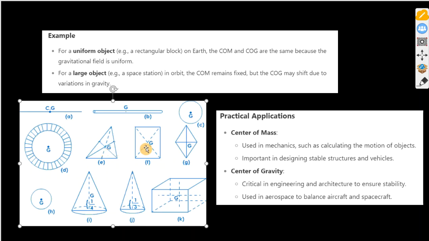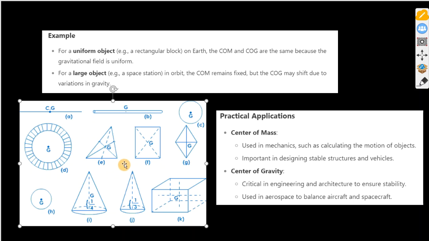So these are objects' centers of gravity. You see, this is at the center of the diagonal of this. This is a rectangle. This is a circle. This is a cone. This is a triangle. And this is, let's say, a cylindrical rod. So for a very small object, we see that the center of mass and center of gravity appear to be the same.